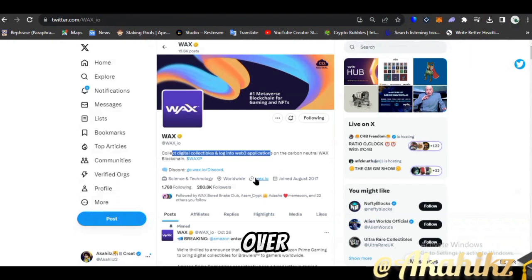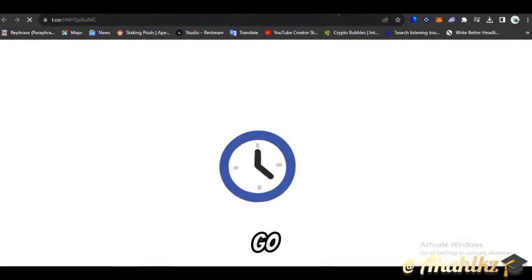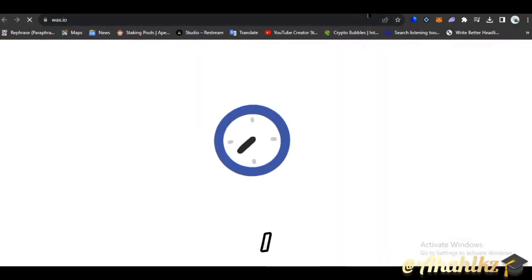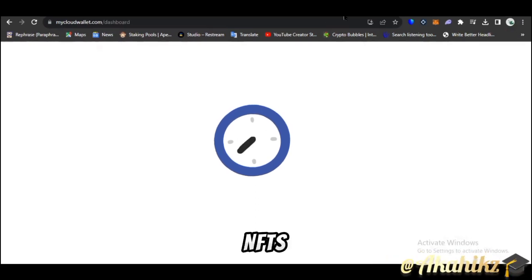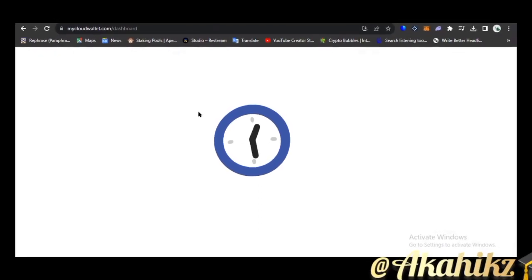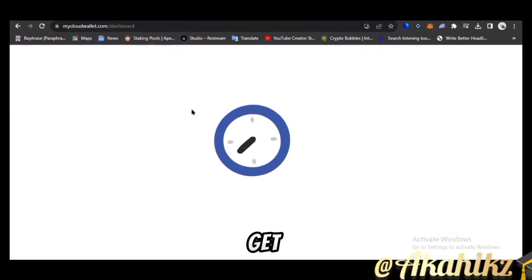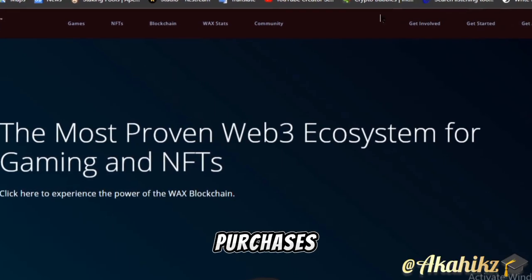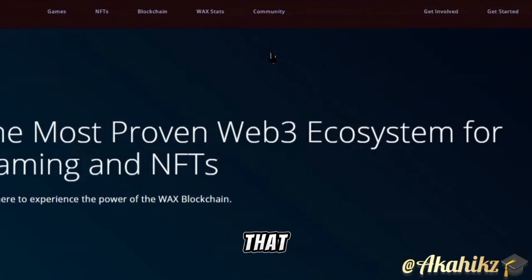Then you can also go over to the official website, which is one of the major ones I usually recommend. When you go over to the website, you're able to see some cool stuff. Now, one thing to note is that Wax uses these Wax NFTs or Wax cloud wallets. Now, the cloud wallet is where you can get access to or store your tokens. You can also get access to make purchases. But before that, this is the official website.